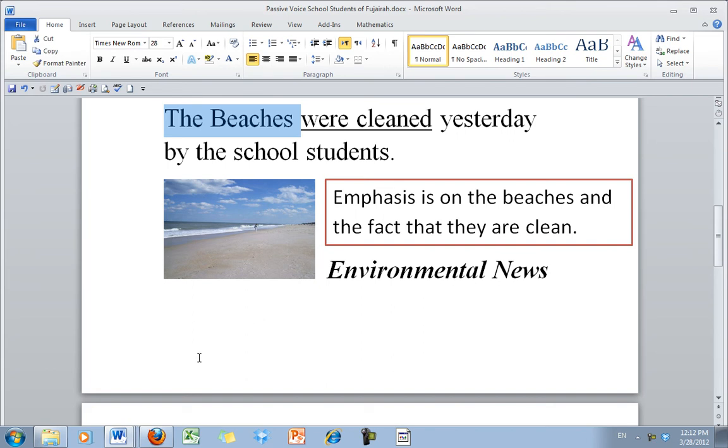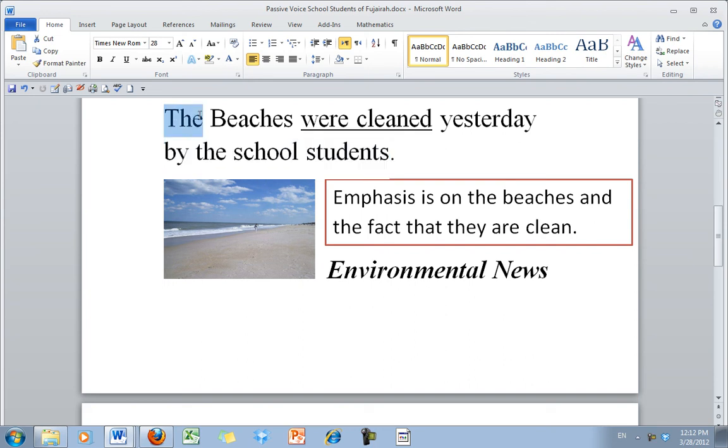The beaches were cleaned yesterday by the students. So here's the by prepositional phrase, by the students. They're the ones who actually did the action. They're the ones who cleaned. However, for a passive voice sentence, we're going to put them in the by prepositional phrase. We're going to put the doers of the action at the end.